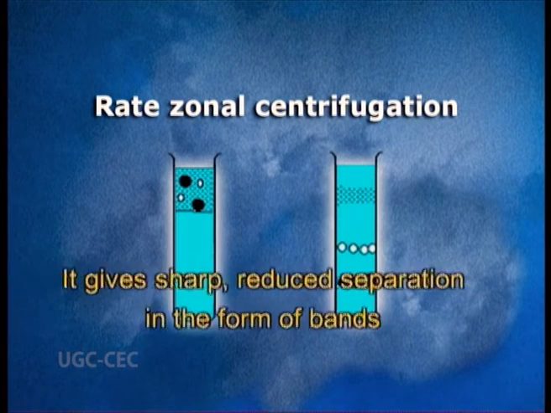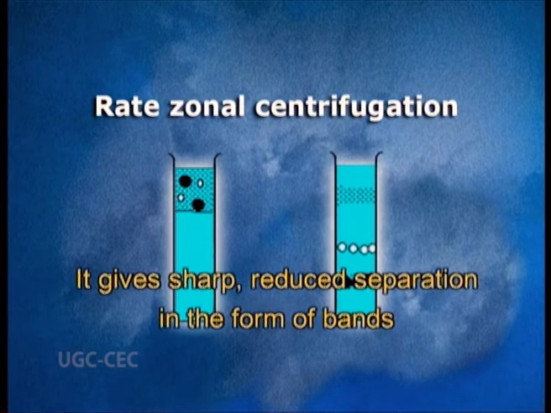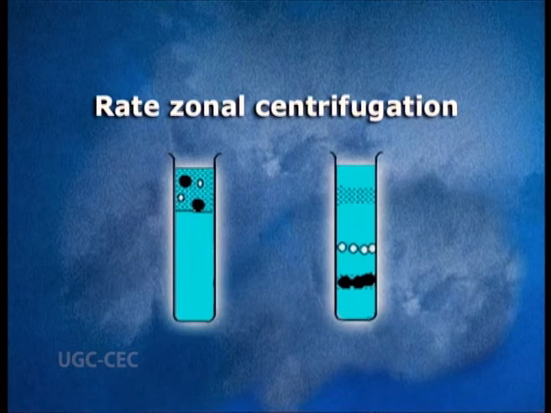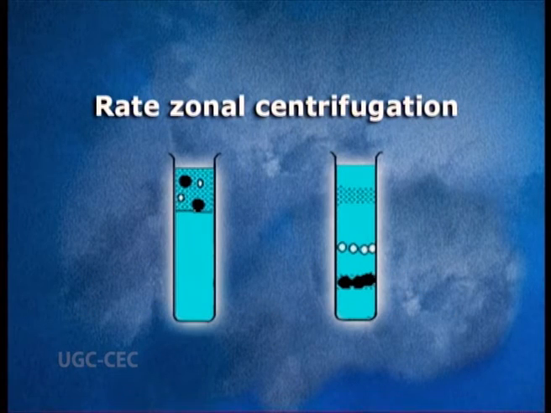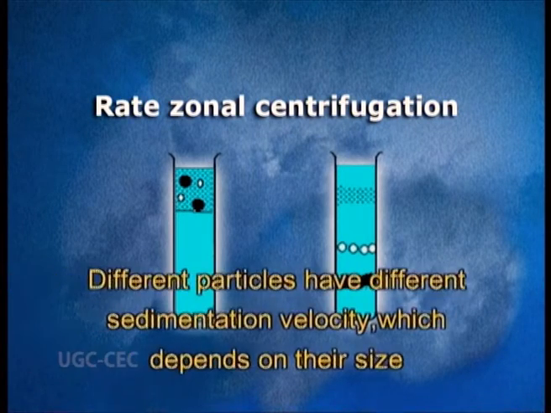The density gradient is so established that it gives a sharp separation of the fractions in the form of bands. This separation is achieved by centrifugation for a definite period of time, where the applied centrifugal field makes the particles sediment at different rates. This is due to the fact that different particles will exhibit different sedimentation velocity, which mainly depends on their size.